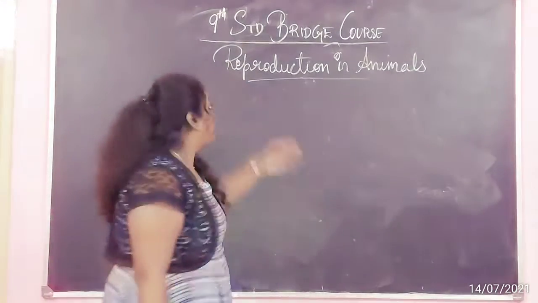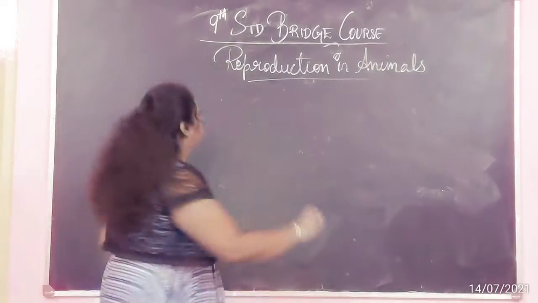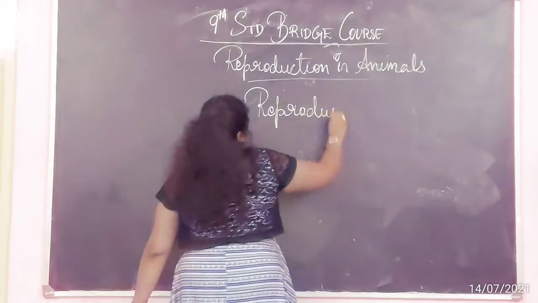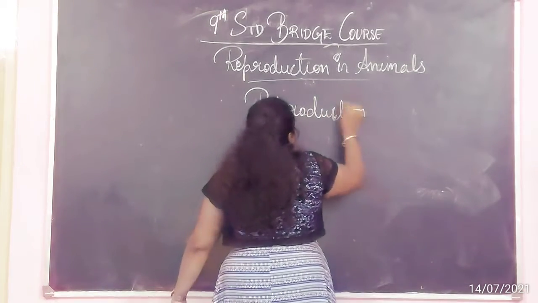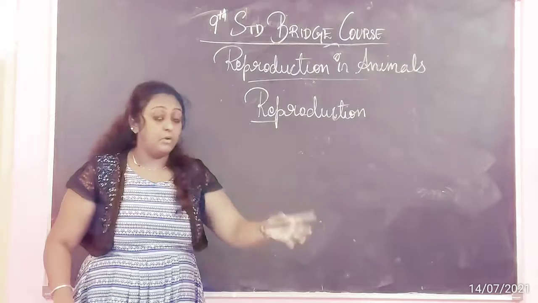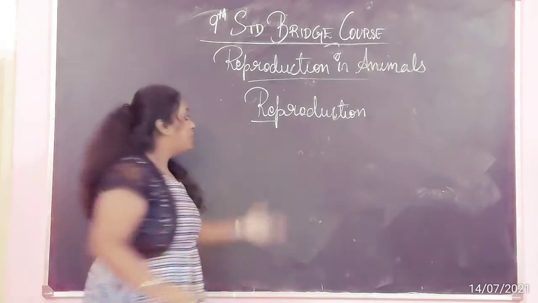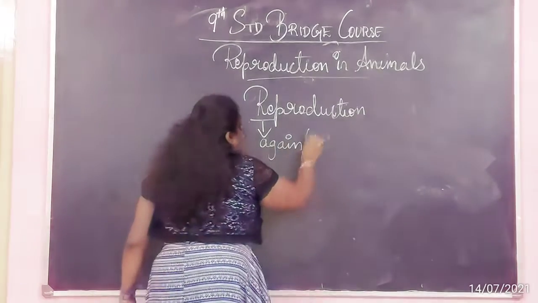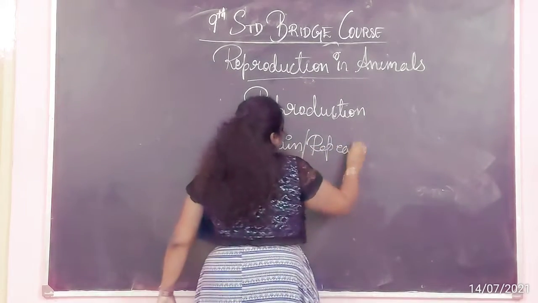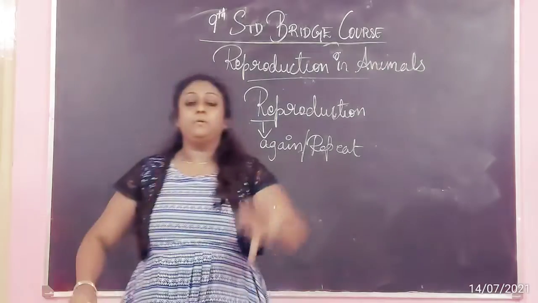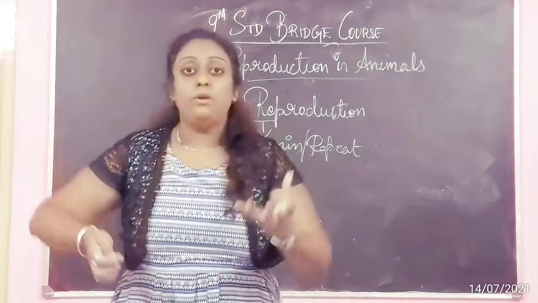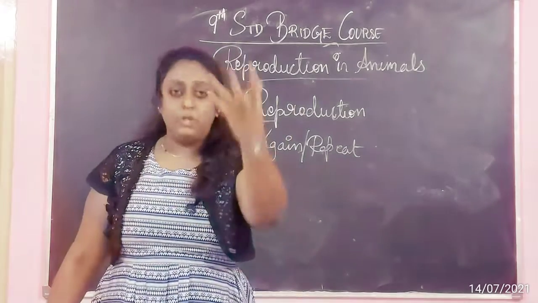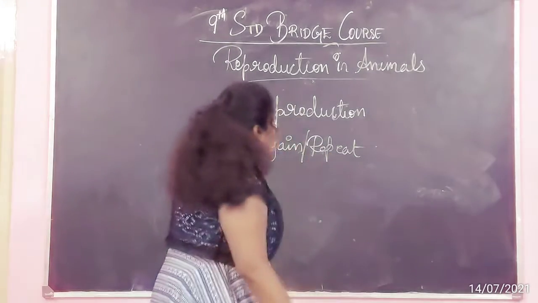Now basically, first understand what is reproduction. Re means again, repeating again, or repeat. And production means you're getting a new product. It can be a living thing or a non-living thing. You're producing something new. So that is your reproduction.